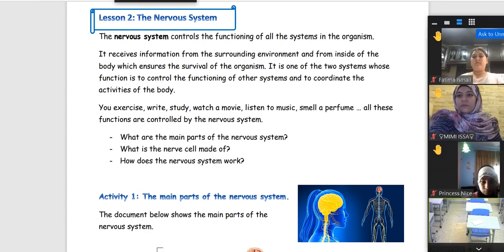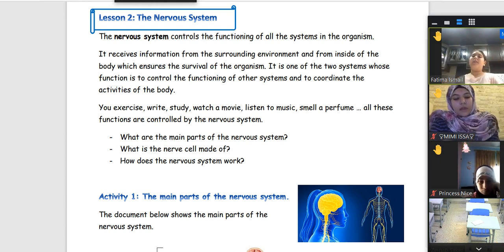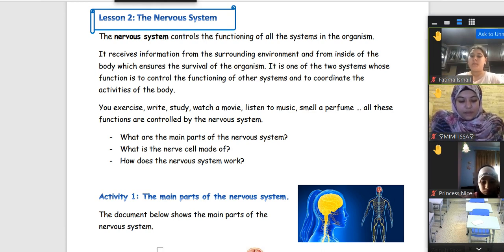Fatima? It's the function that controls all the systems in the organism. Excellent. It controls all the functioning of all other systems in our body.